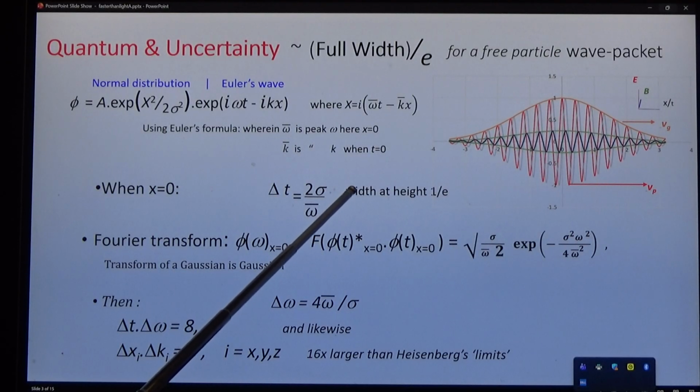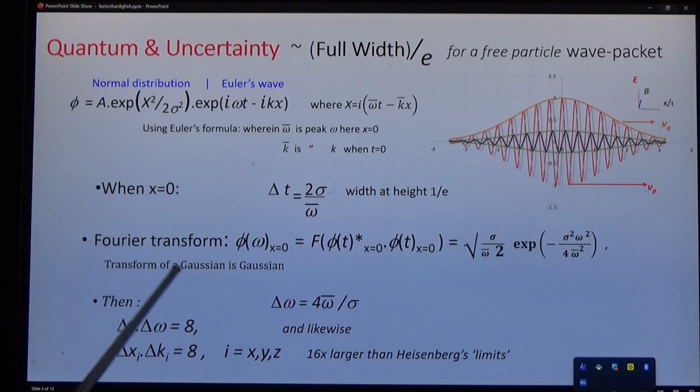The Fourier transform of a Gaussian is Gaussian, and the uncertainty in angular frequency is 4 omega over sigma. The dual uncertainty is 8. This is 16 times larger than Heisenberg's limits, whatever they are, and space similarly.